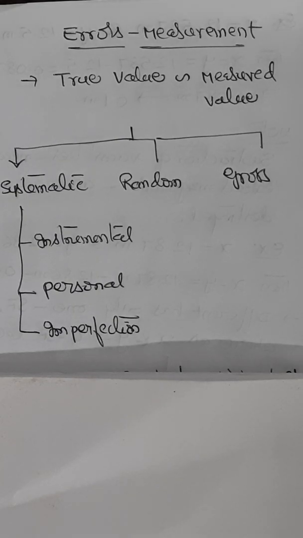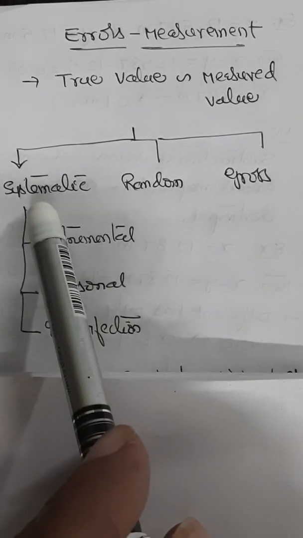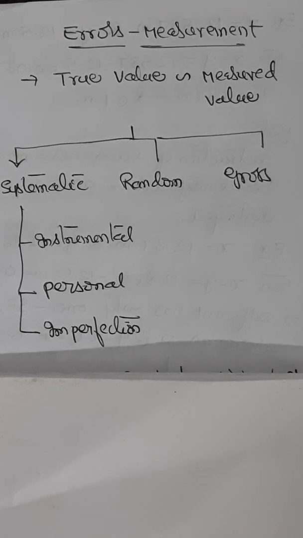There are various types of errors. They can be classified into systematic errors, random errors, and gross errors. So let us understand systematic error. These are the errors whose causes are known.